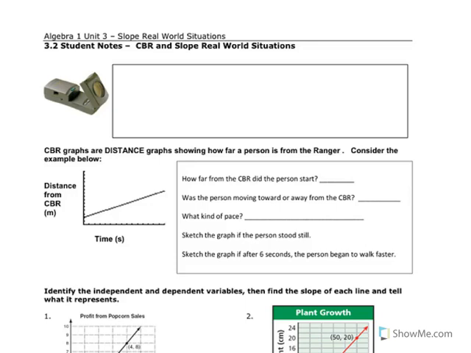This is 3.2 notes for Algebra 1 on CBR and slope in real-world situations.